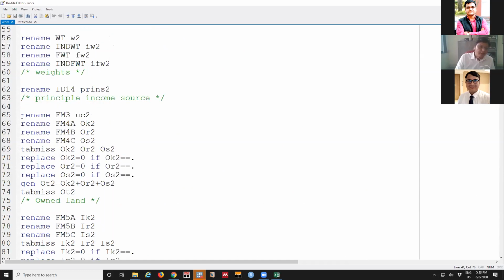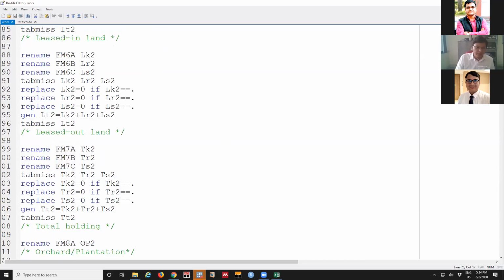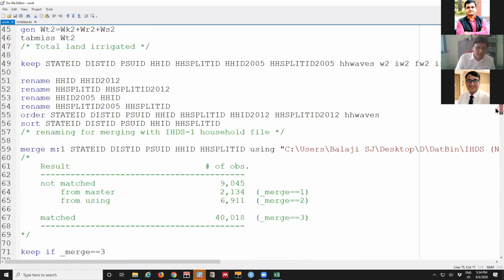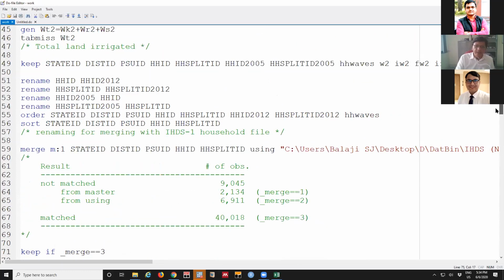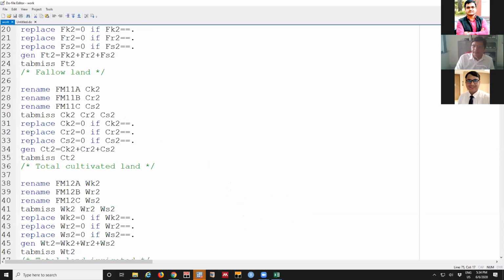And these are the ways the individual values are constructed. The land variable, for example, is constructed by just renaming. This is not like individual steps; we are just renaming the variable that is in the dataset. Then if there are missing values represented as a dot, we are replacing them with 0. They are very small things, and that's not going to take much time. Then the next part is, we will merge these two, 2004-5 and 2011-12. That's how these household and individual files are created.